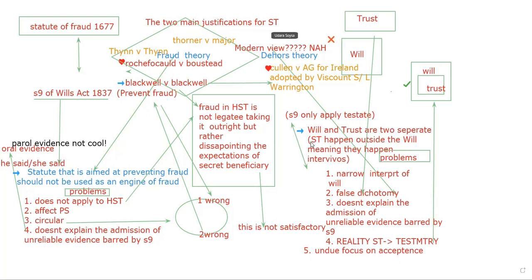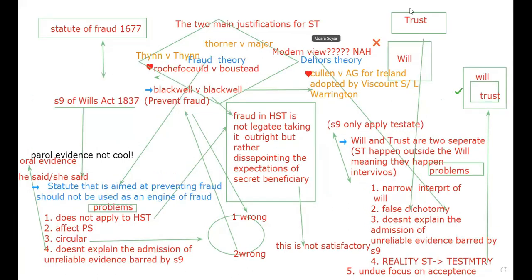What is said in divorce theory is basically this: trust is one thing, will is something else. Secret trust is one thing, will is another. They are separate. They are saying the trust happened before the will.